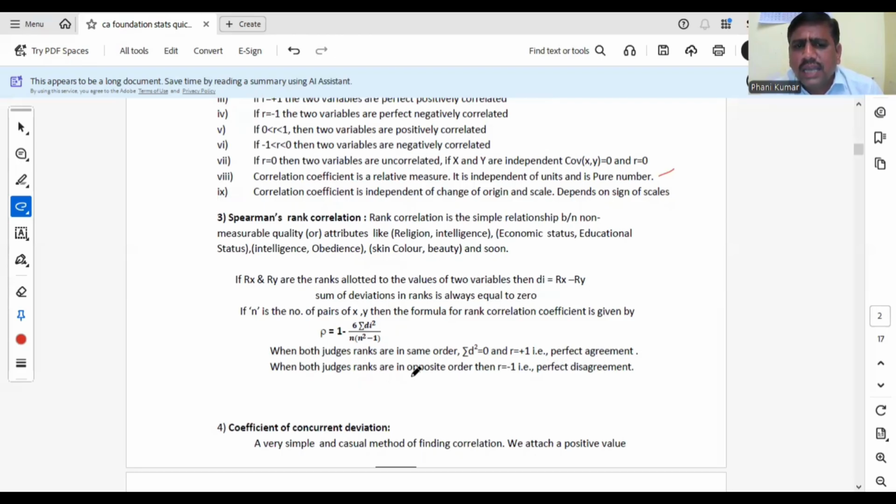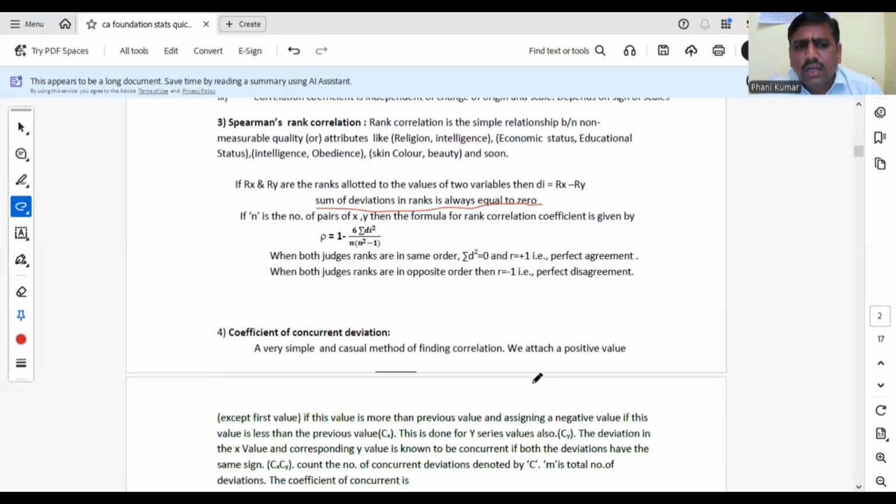If both judges' ranks are in opposite order, then r will be -1. That means perfect disagreement. So the sum of deviations in ranks is always equal to 0. If both ranks are in the same order, r will be +1, perfect agreement. If both ranks are in opposite order, r is -1, perfect disagreement between the judges.